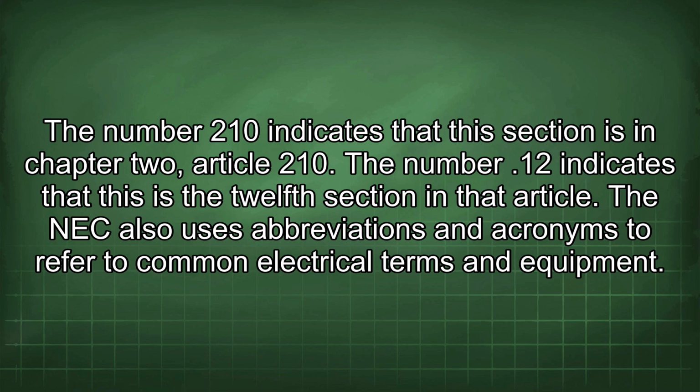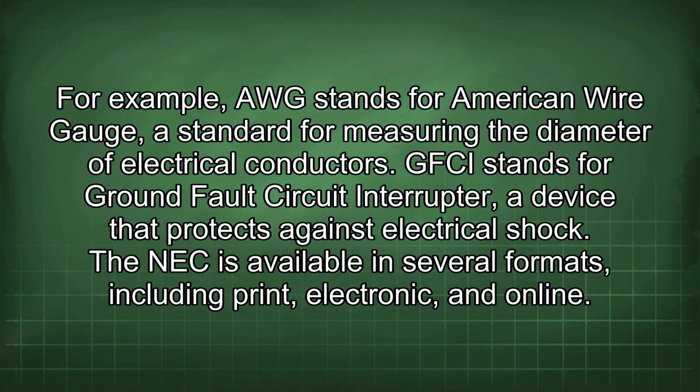The NEC also uses abbreviations and acronyms to refer to common electrical terms and equipment. For example, AWG stands for American Wire Gauge, a standard for measuring the diameter of electrical conductors. GFCI stands for Ground Fault Circuit Interrupter, a device that protects against electrical shock.